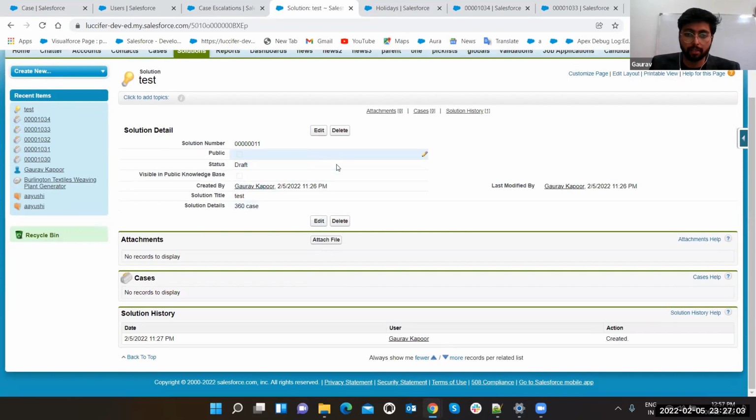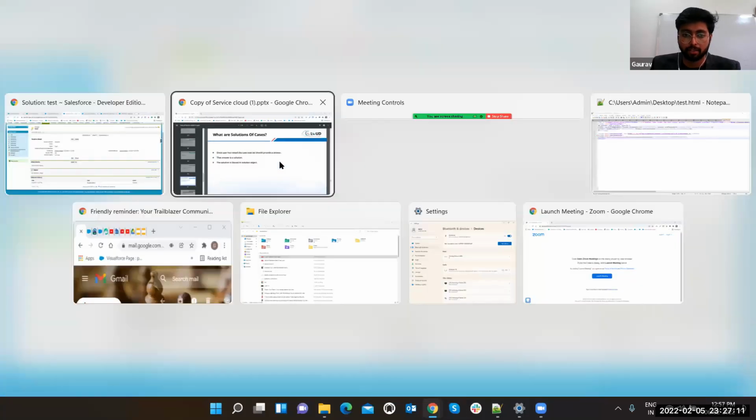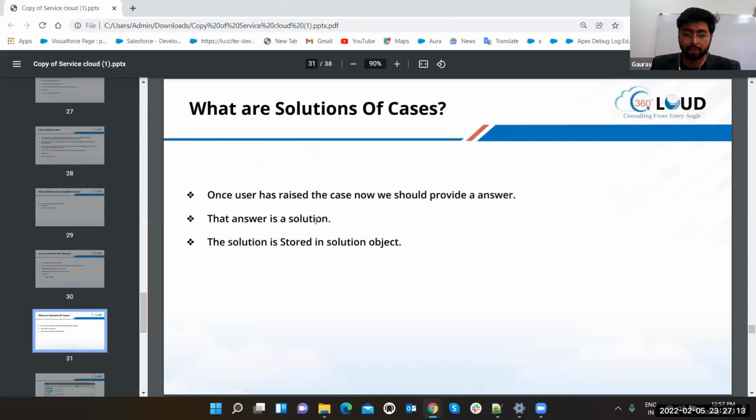It can be draft. You can make it public. You can change the status. The case will be connected to this, and here you can also attach the files. This is the solution object. The answer is the solution. The solution is stored here, and it will be connected to the case, so you can provide the answer to that particular question.